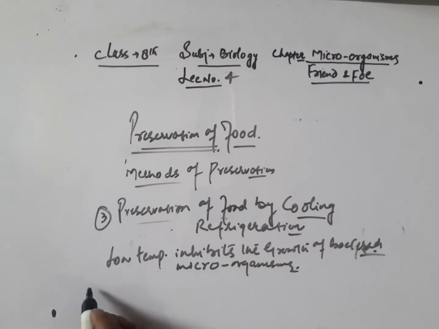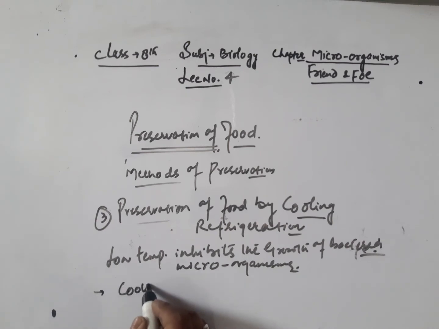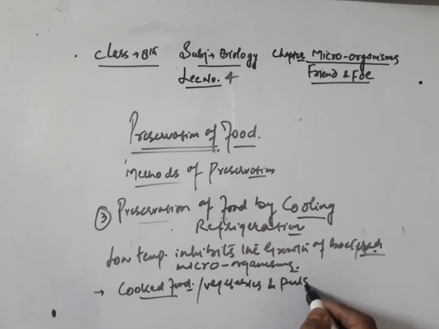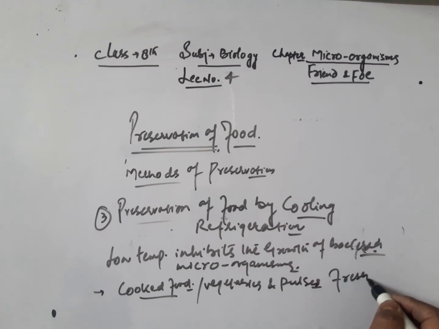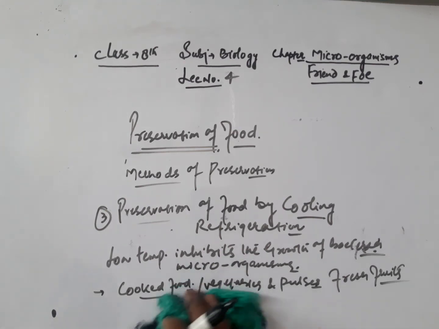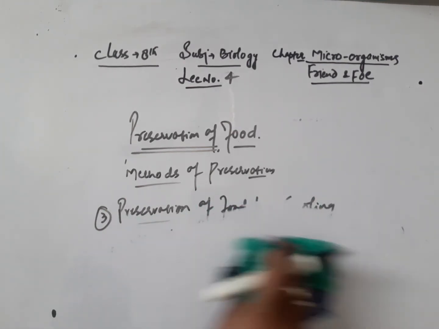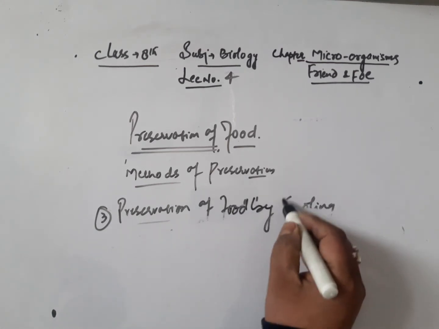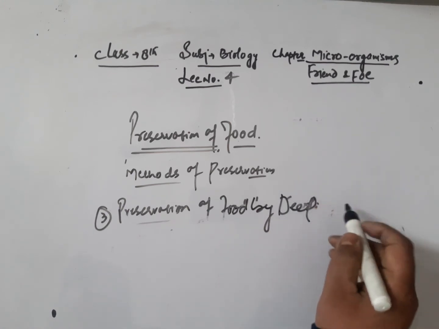It remains fresh for a much longer time. And food materials like cooked food, or we can say cooked vegetables and pulses, fresh fruits, are kept in a cool place like a refrigerator to prevent their spoilage. Number four, the fourth method of preservation is preservation of food by deep freezing.